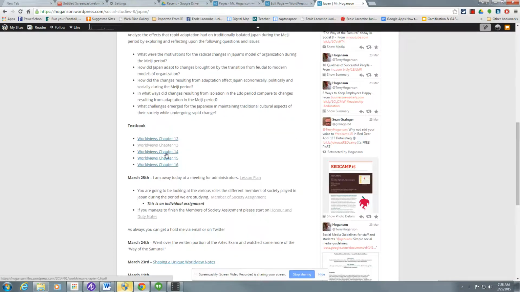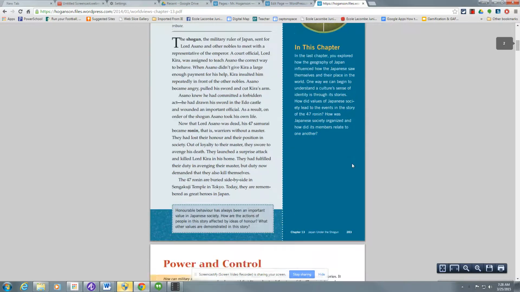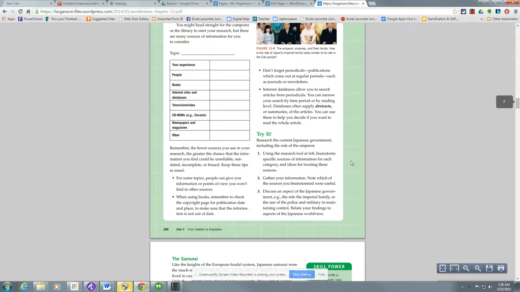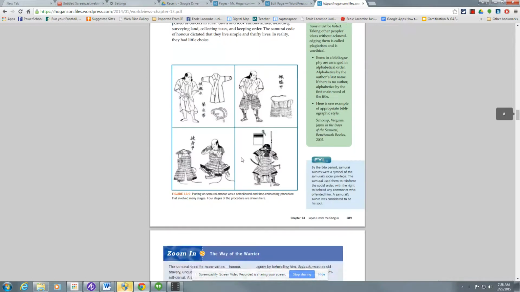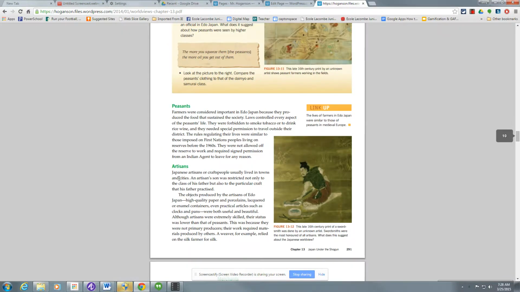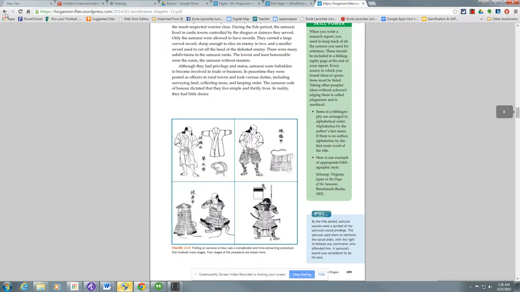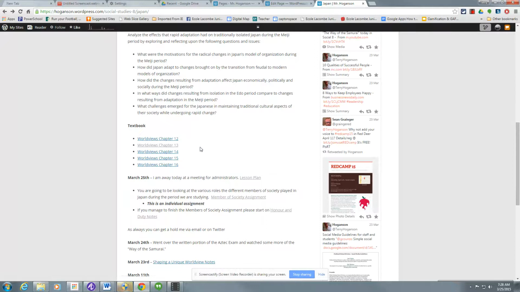Now remember, I put all of the textbook chapters up here, so you're going to be doing an assignment today called Members of Society. Just to show you before we get started, if you go to chapter 13 and start scrolling down, eventually you're going to get to the members of society. So I got the samurai, keep going, peasants, artisans, and everything you need is right there. I would definitely use some of the information in here, as there is some good information, but feel free once you're working on the assignment to go online and gather some other stuff.